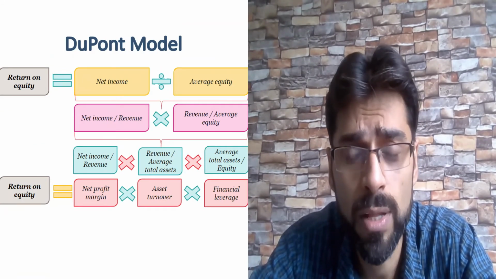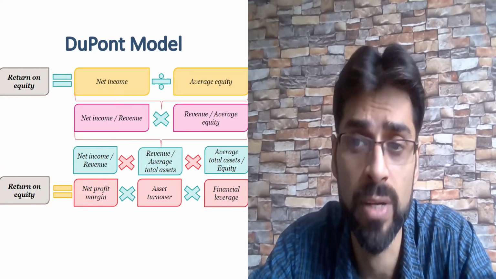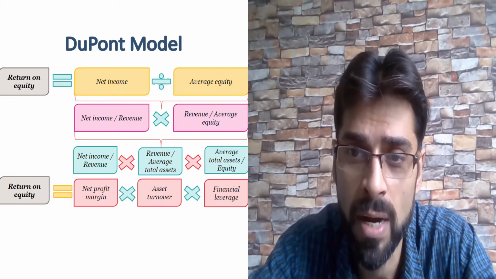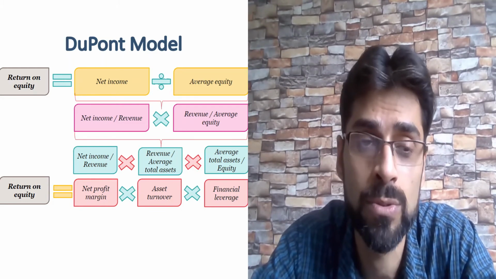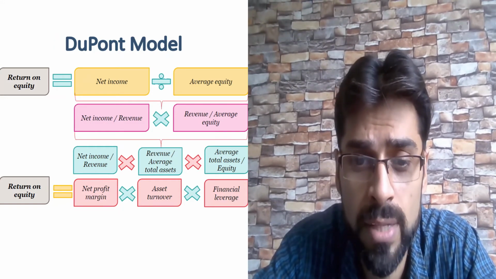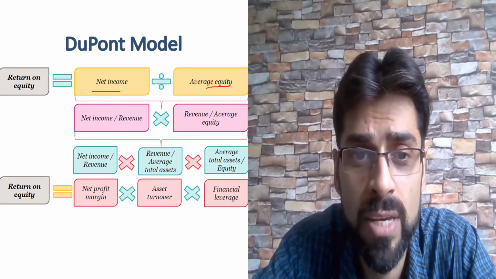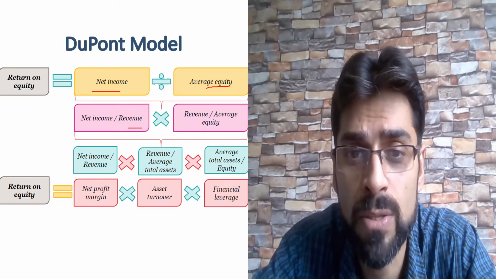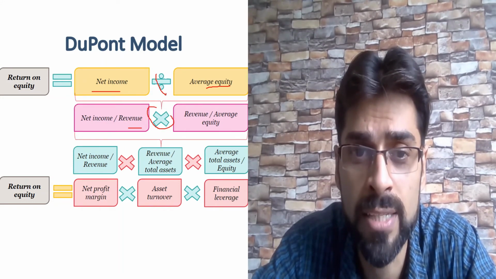Then we have the Dupont model. So Dupont model analysis helps us in analyzing the return on equity. It will break down the return on equity into various parts, and it will show that it is a multiple of 3 different ratios. Let's see how. Return on equity, we know, is net income divided by average equity. Now what we have done is divide the net income and average equity by revenue. So net income divided by revenue and average equity divided by revenue. We have flipped that. That is why you see a sign change here.